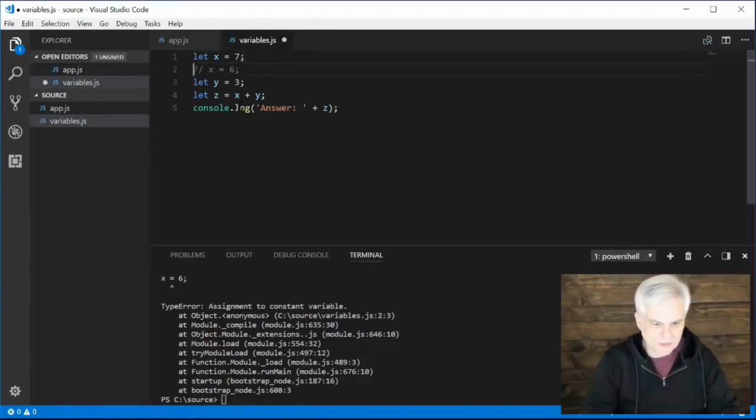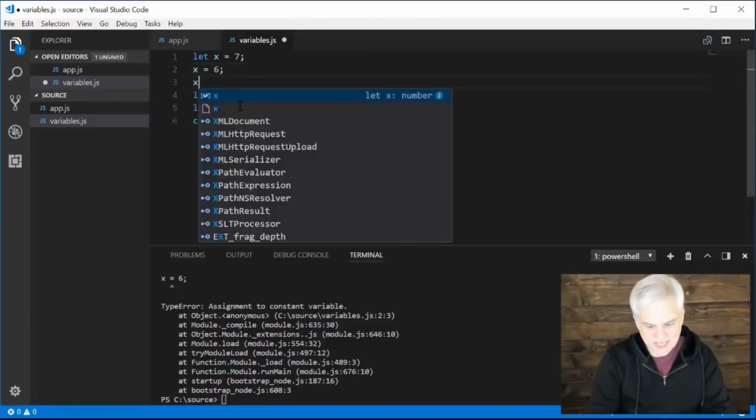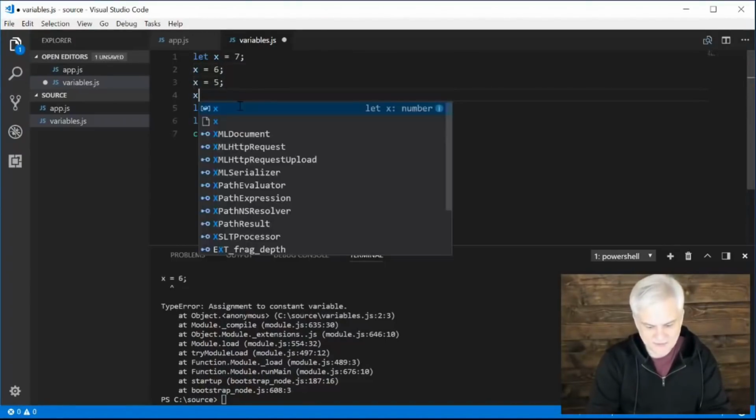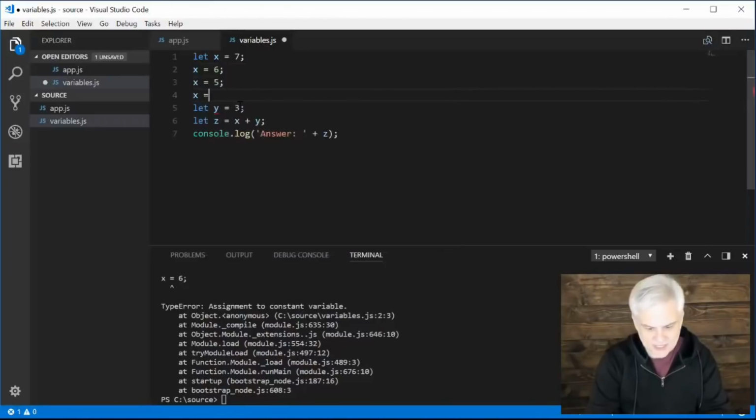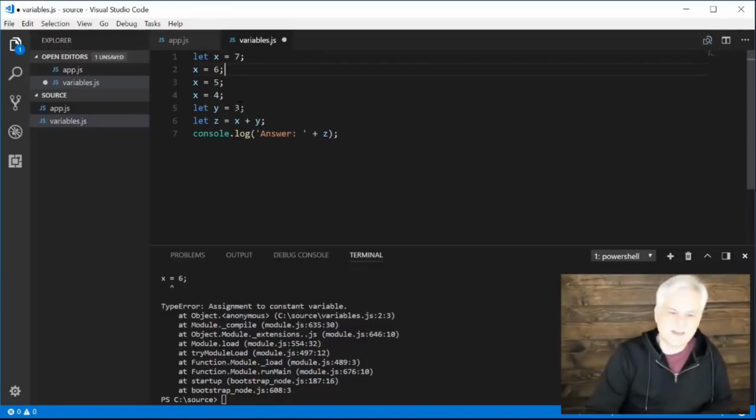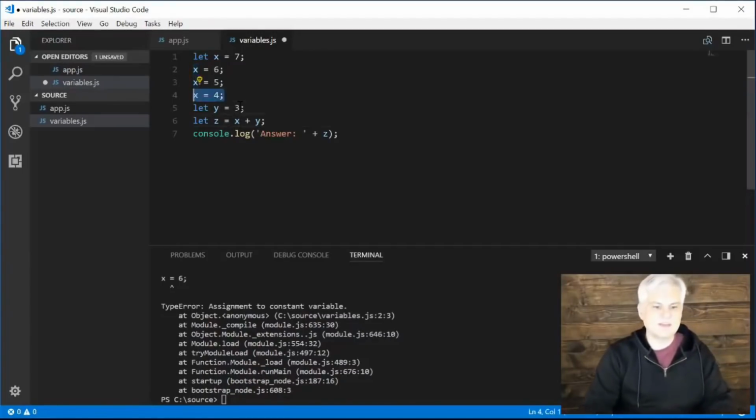just want to point out that we can uncomment line number 2 as we assign the value of x to different values. And we can keep doing this as many times as we want to. So at this point in line number 1, we've declared the variable, set it to 7, then we've assigned it the value of 6, then 5, then 4. We can keep changing the value in the computer's memory. And what is the value in line number 6? What's x's value? Well, the last time we assigned a value to it was 4.